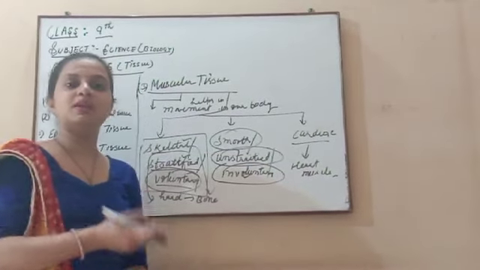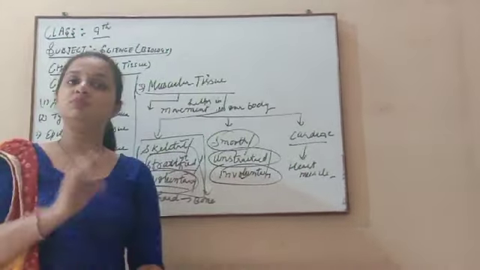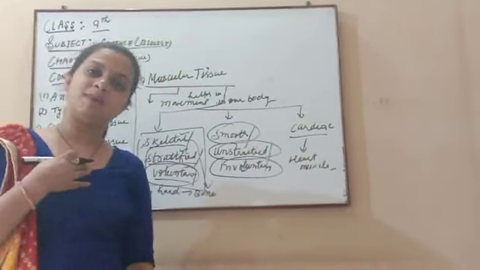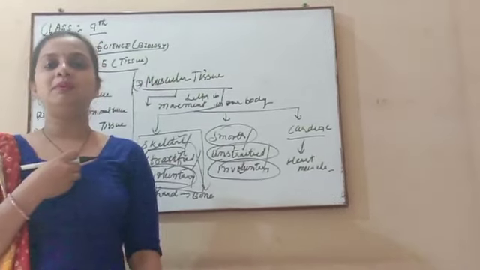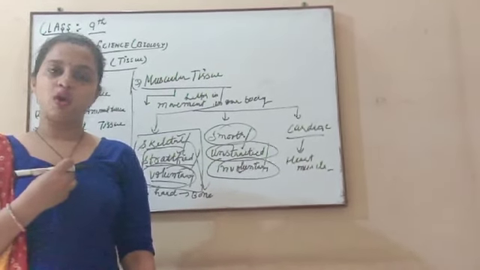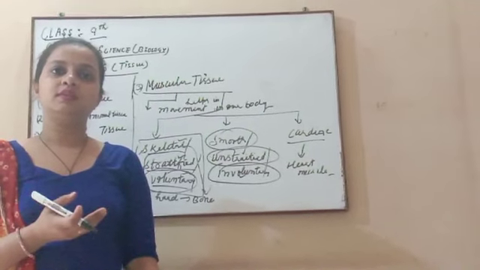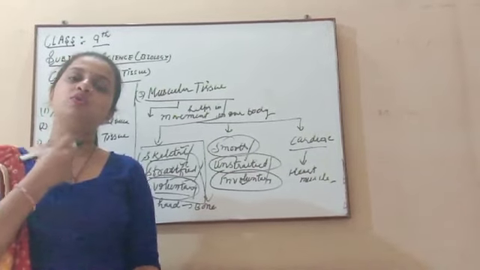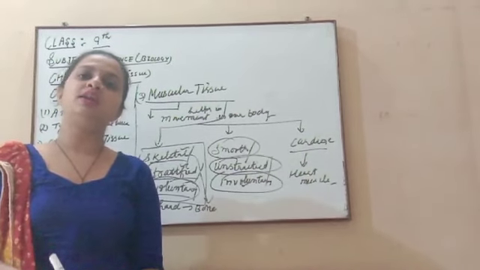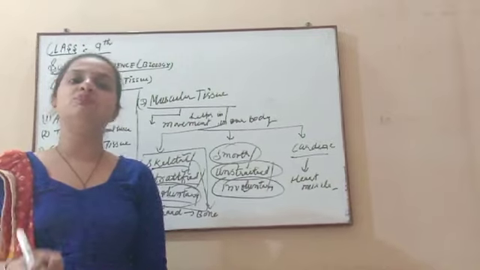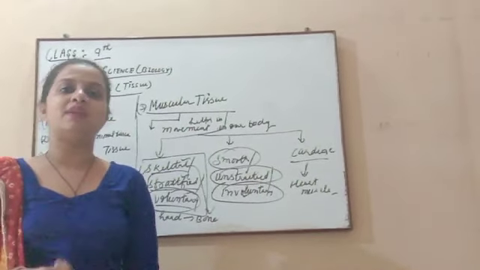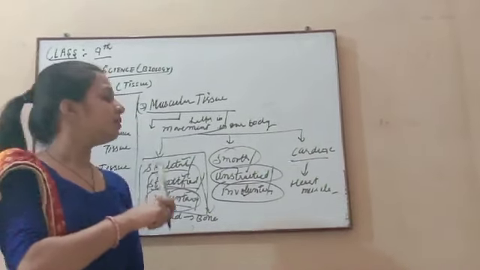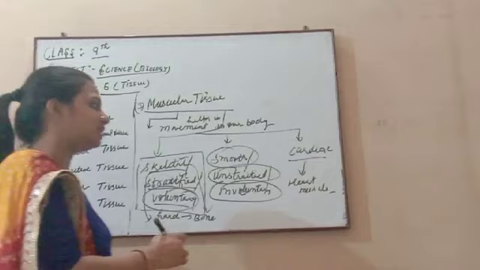What is the meaning of involuntary? It means these muscles are not dependent on our willpower. Like the heartbeat, can we stop our heartbeat? It is not in our hand. If we take any food in our mouth, can we stop it from going to the stomach? This is not in our hand. That type of muscle movement, which we cannot stop on our wish, comes under the involuntary muscles. That's why this muscle is known as involuntary muscle.